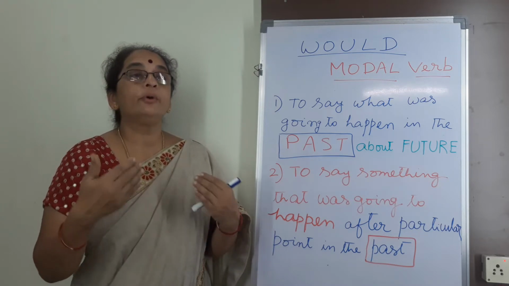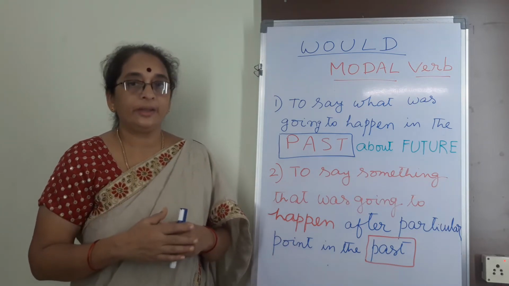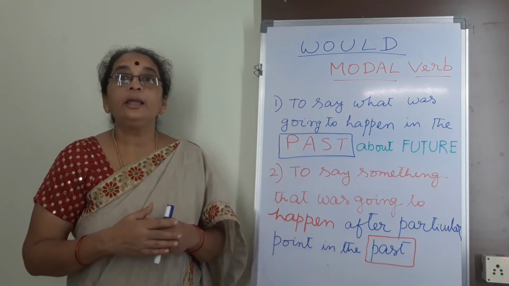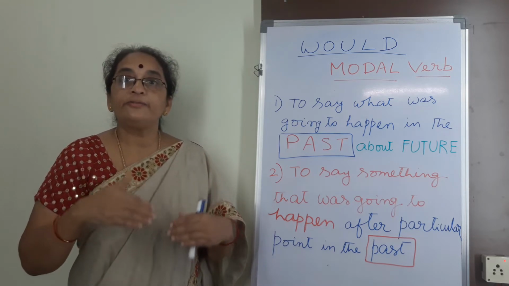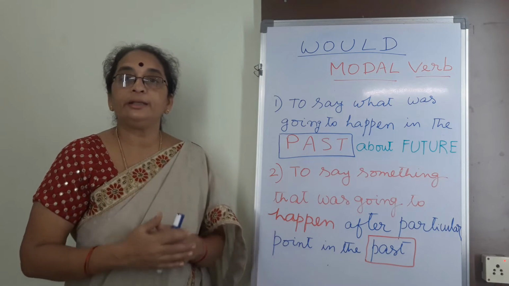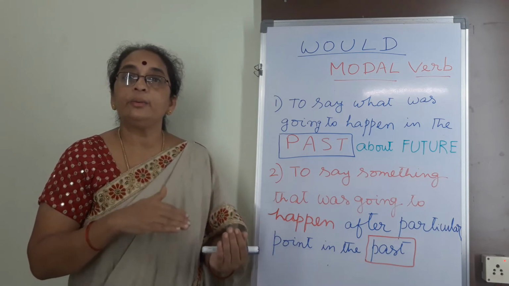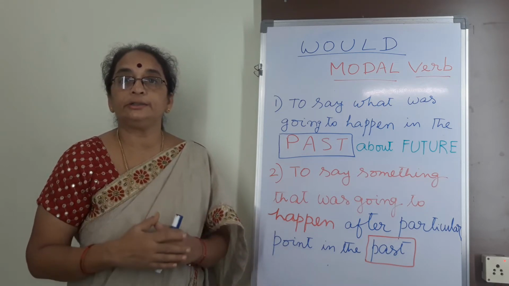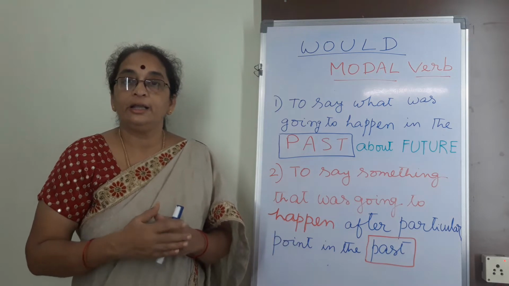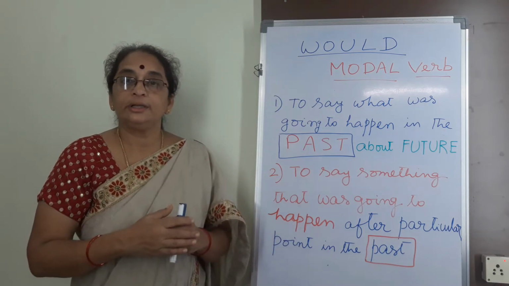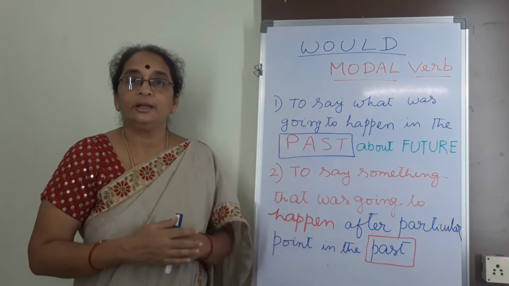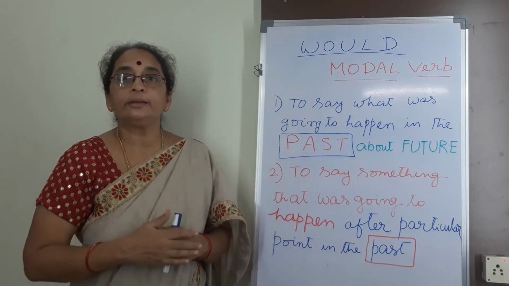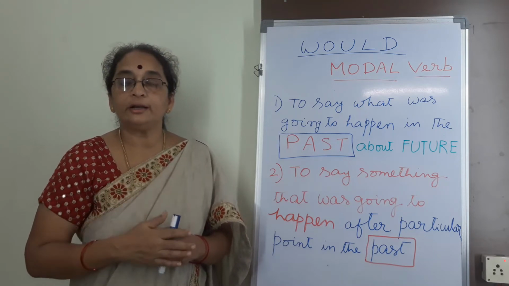Let us have one more example, students. Ram said that he would attend his friend Srikant's birthday. Ram announced that he would attend the birthday of Srikant, his friend. Ram announced, it's the action of the past, and he would attend the birthday party of his friend Srikant.